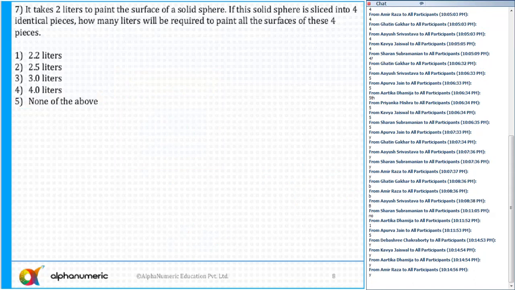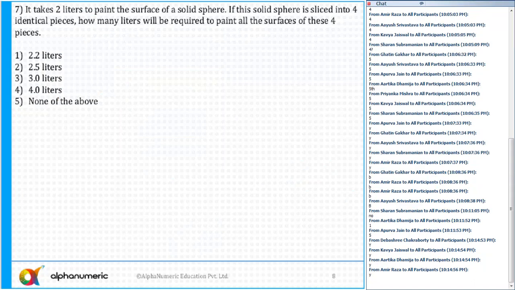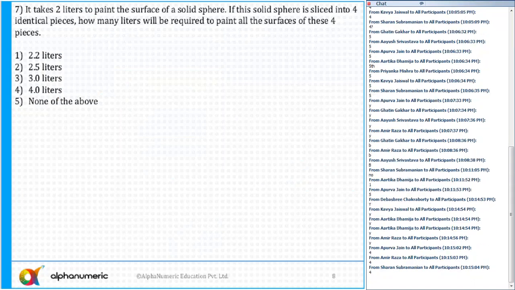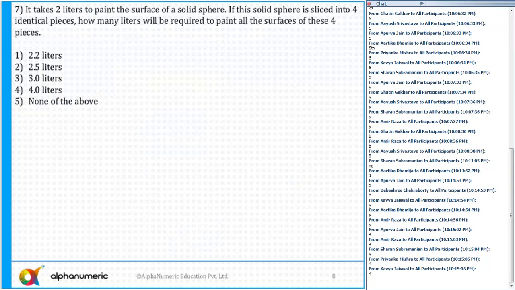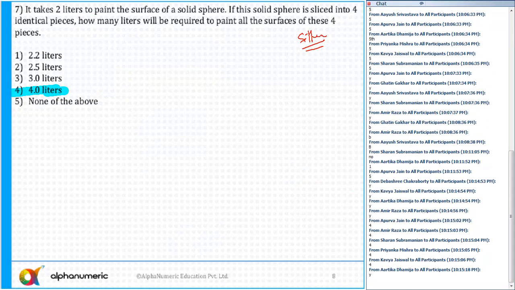Okay. Question number 7. Yes, that was also an easy one. What is the answer for question number 7? Can anyone tell me? Acetone. That is 4 liters. That's right. Option 4, that is 4 liters. So again, I take this as an easy one, not a difficult one. Anyone who wants me to discuss this question? Yes. We have done this question also in the class.